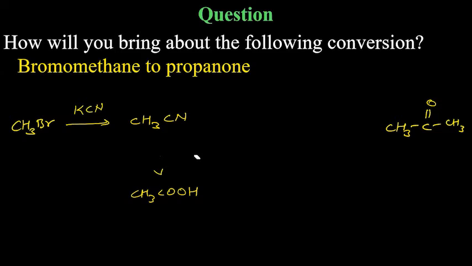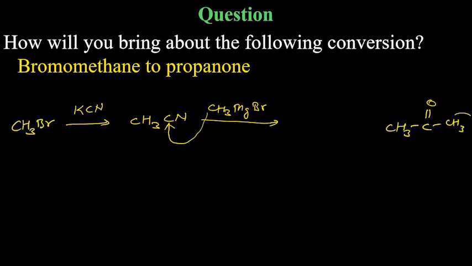But here we need to increase one carbon, and after that, we need to get a carbonyl group. For this carbonyl group, the best way is to react it with a Grignard reagent. But how many carbons do you need extra? You need one carbon extra. So it means the Grignard reagent will be CH3MgBr. It will have only one CH3. This CH3 will get attached to carbon, and MgBr will get attached to nitrogen.